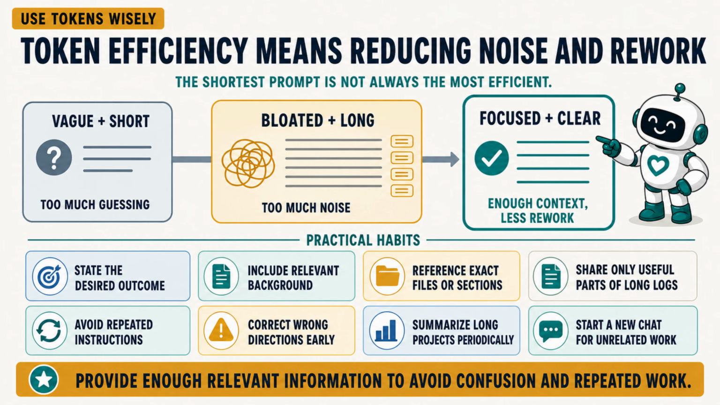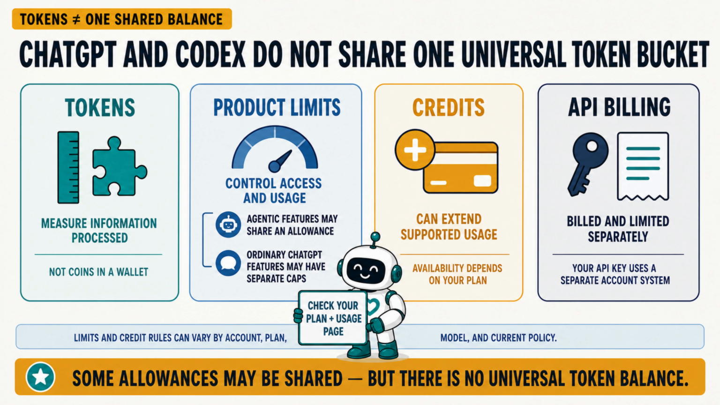Token efficiency is really information efficiency. Provide enough useful context to prevent confusion without burying the goal in unnecessary material. Tokens are also often confused with product limits, credits, and billing. Tokens, product limits, credits, and API billing are related, but they are not the same thing.